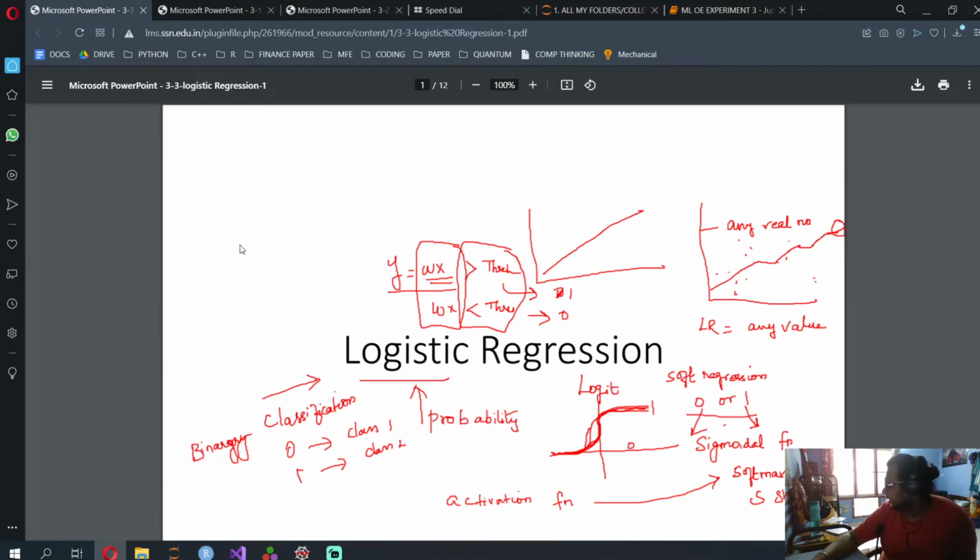Logistic regression is majorly used for binary classification. Whenever you use it for multiple classification, what it does is it takes one class and treats the other two classes as negative class.